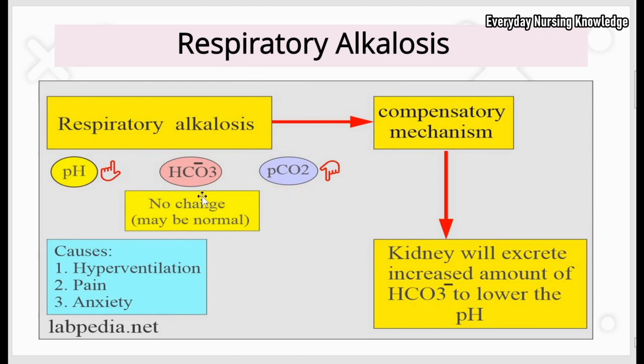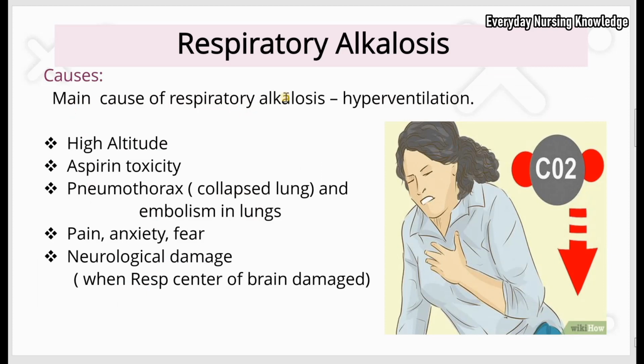So now what about the bicarbonate? Bicarbonate may be normal, but if the compensatory mechanism is involved, our body has a compensatory mechanism to correct the blood pH back to normal. Then the kidneys are involved and will remove more bicarbonate, which is alkaline in nature, so that it can lower the blood pH.